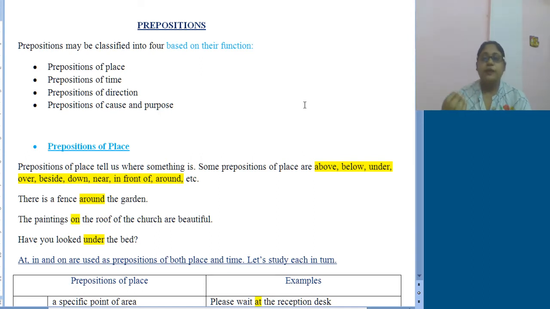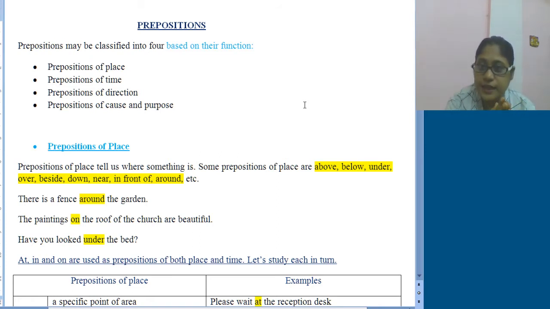Suppose there is a table and the cat is under it. When something is under, above, on, or into something, you have been learning these from the beginning. They are used as per their meaning and requirement in the sentence.